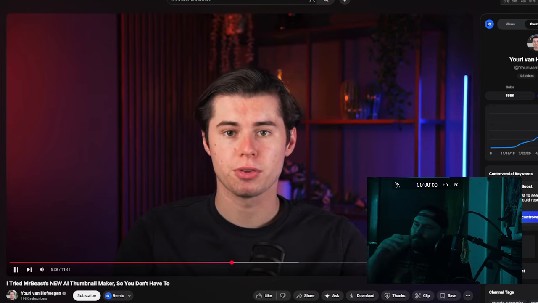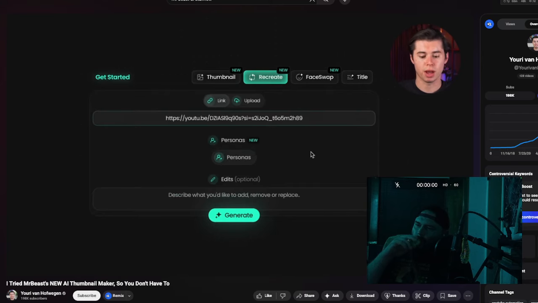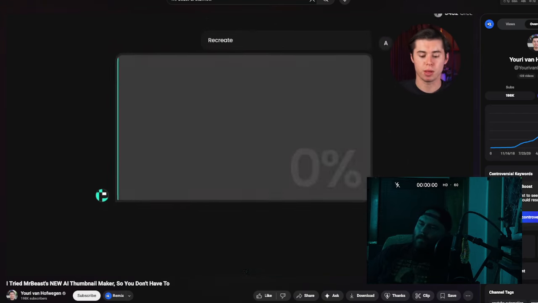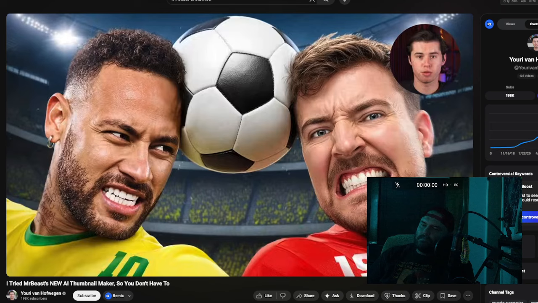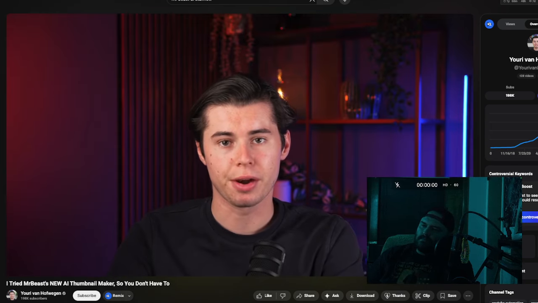Now to show you a comparison to the AI thumbnail maker that I use, which is Pixels, if I go to recreate right here, and then paste in the same YouTube video, and then generate this on Pixels, here's what it generated on Pixels the first try, which if we compare it to this right here versus this, in comparison to the original thumbnail looking like this, I think I don't even need to tell you which one is better and how much better it actually is.